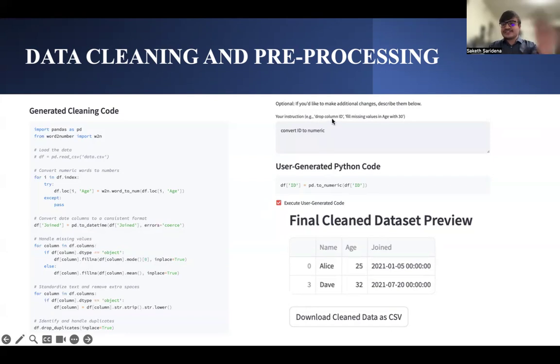As I mentioned earlier, it also has the user instruction. If you give the instruction to convert this to this, it generates the code, and then we execute that code and it gives the final clean data set. So this system is basically cleaning and pre-processing by itself. Even a person from a non-technical background can just upload the raw data set, which is not clean and has missing values, and our system will clean it, pre-process it, and then proceed to the visualizations in the dashboard, so that it makes the decision-making process easier.